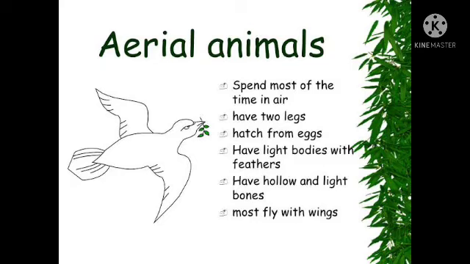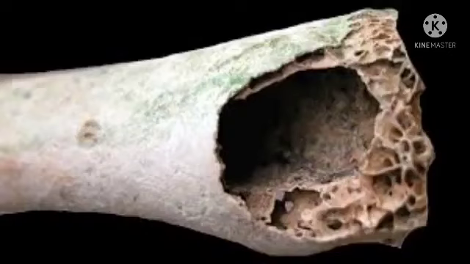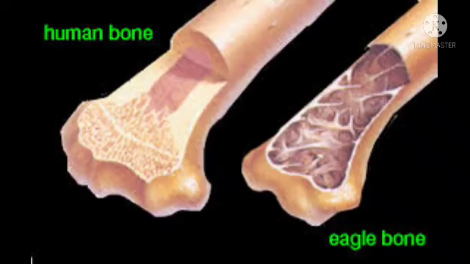We know very well most birds and insects can fly because of their low weight. Why are birds weightless? Because of their hollow bones. Yes, birds have hollow and light bones. That is the main reason they can fly high. And did you see the shape of the bird? Yes, it looks like a boat-shaped body, with wings to fly.